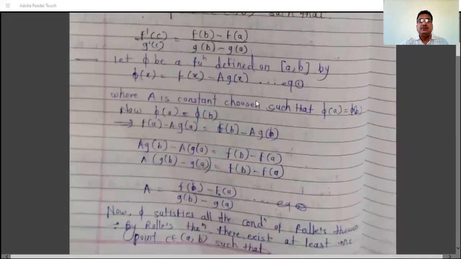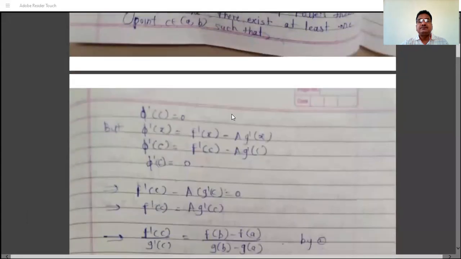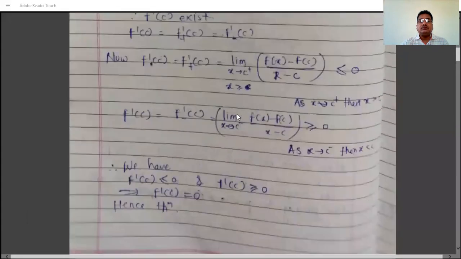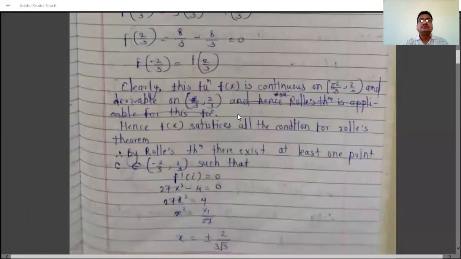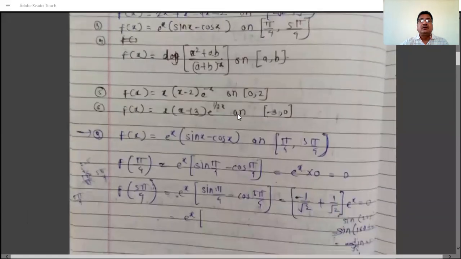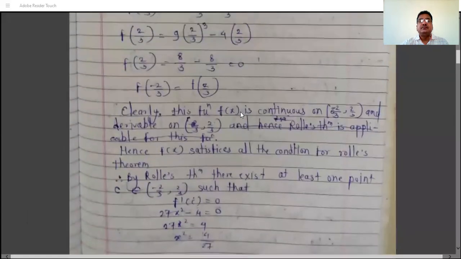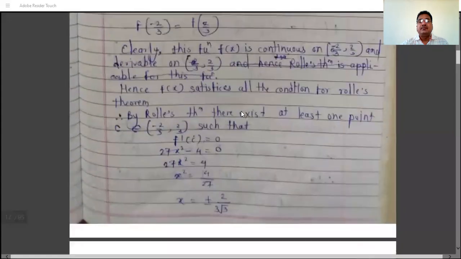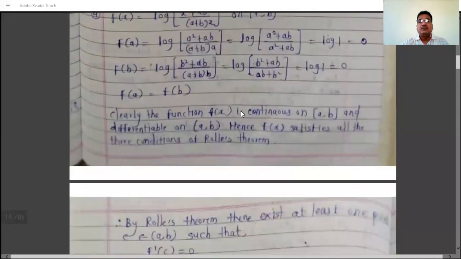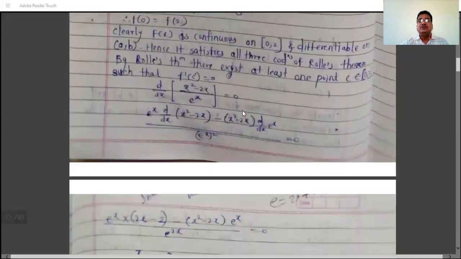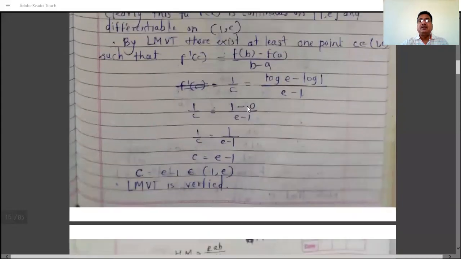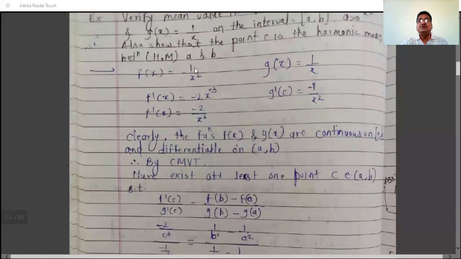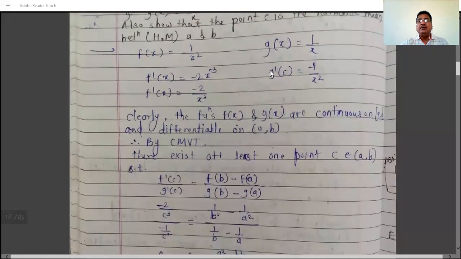So this is Cauchy's mean value theorem. In this example, the two functions f(x) and g(x) are given, so find their derivatives f'(x) and g'(x).